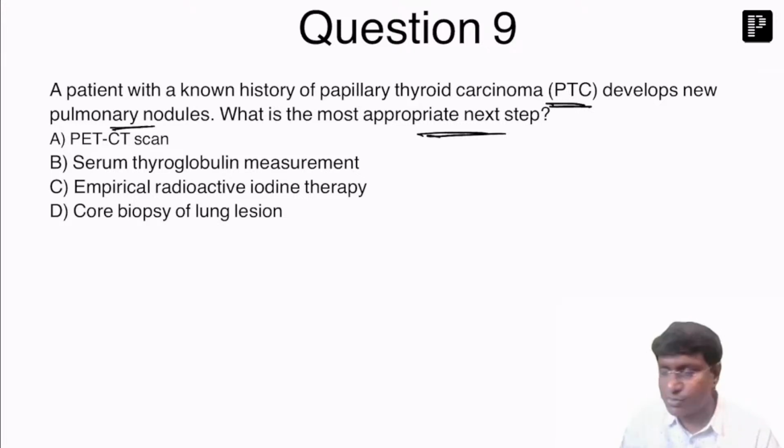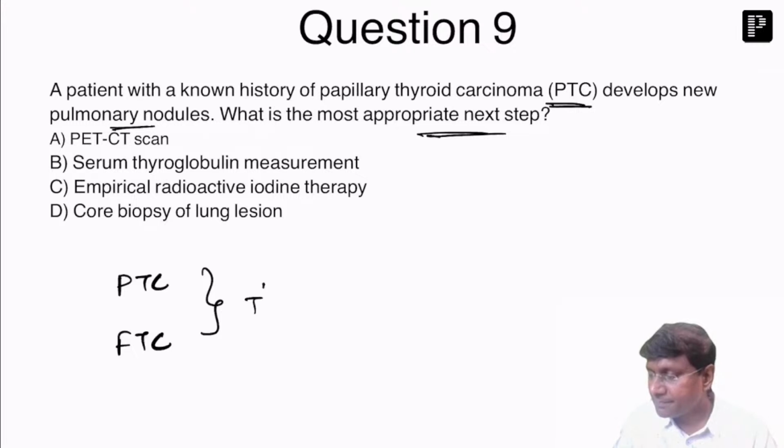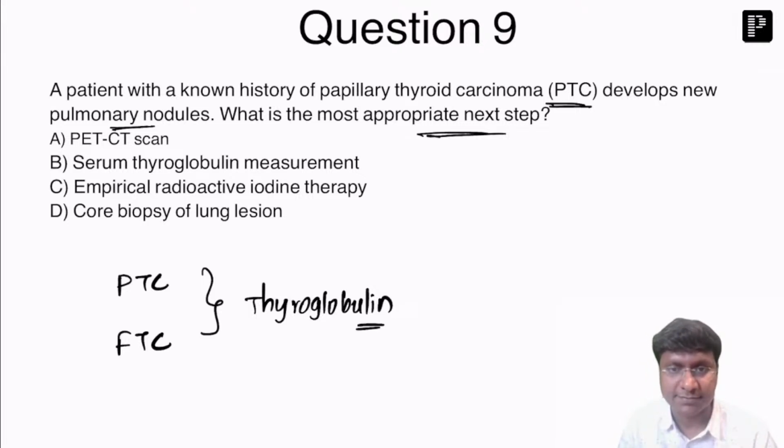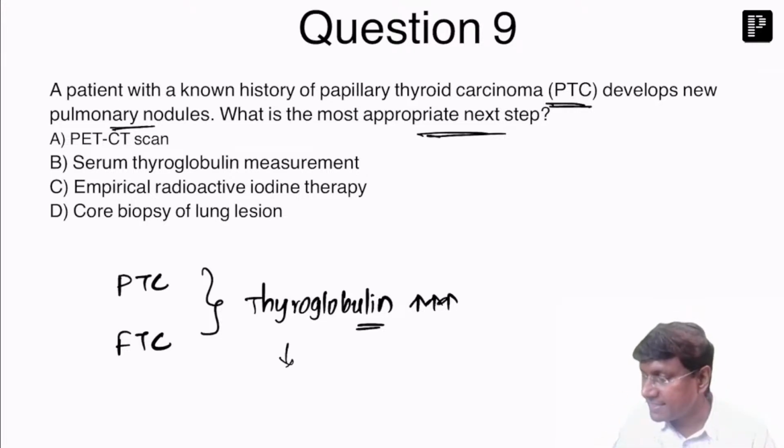So please remember, in case of papillary thyroid carcinoma as well as the follicular thyroid cancer, in both of them, thyroglobulin is a tumor marker. And if thyroglobulin levels are elevated, that will suggest the metastatic disease.